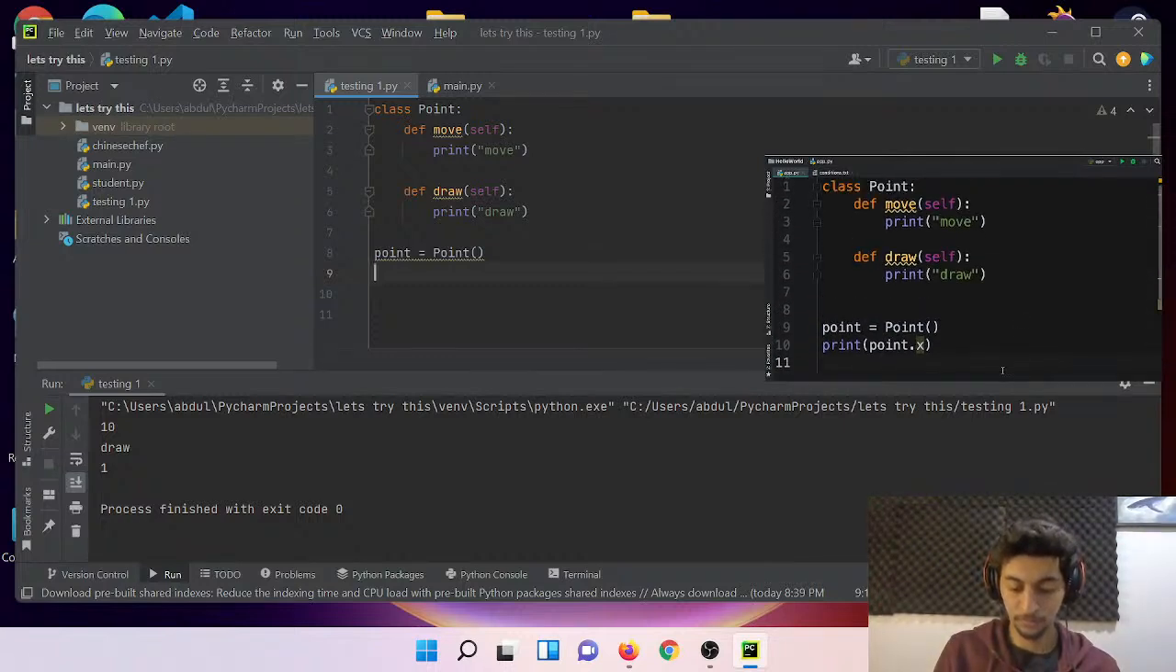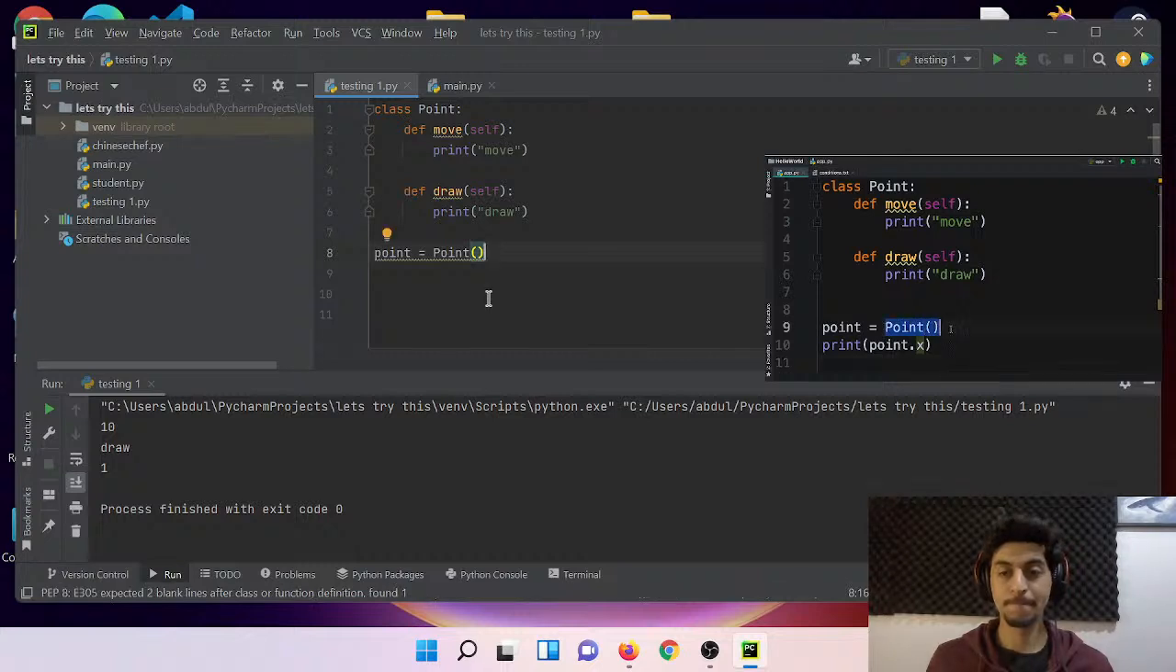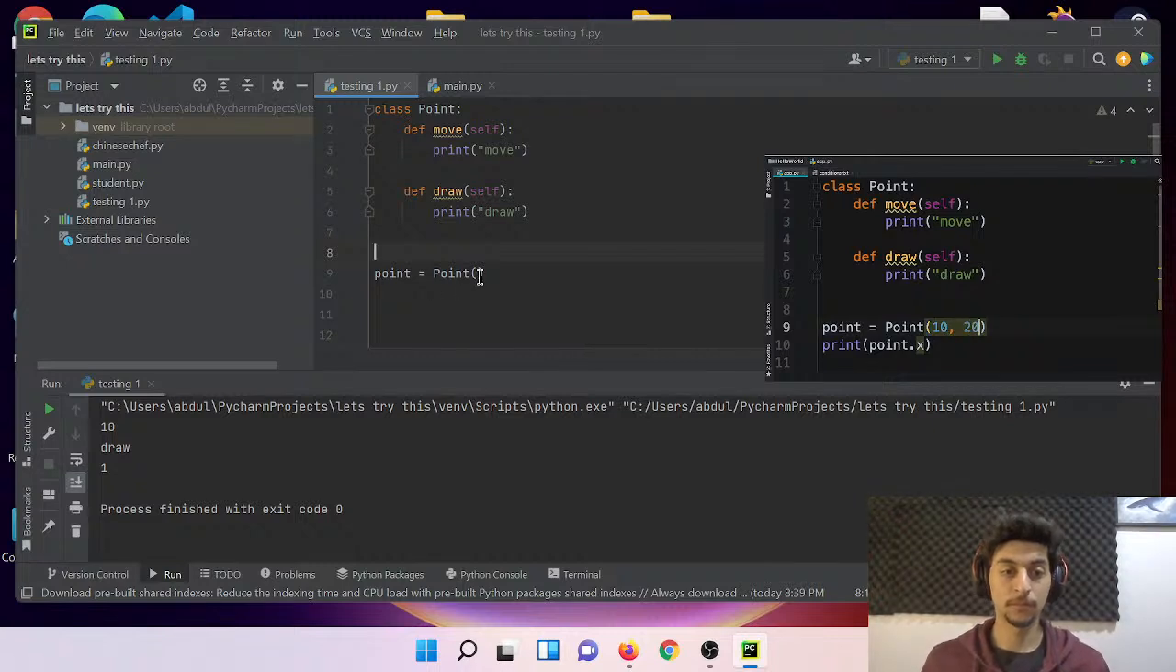It is possible to have a point object without an x or y coordinate. And that doesn't really make sense, because whenever we talk about a point, we need to know where that point is located. To solve this problem, we use a constructor. A constructor is a function that gets called at the time of creating an object. So here on line 9, when creating this point object, we want to pass values for the x and y coordinates, let's say 10 and 20. And the point object that we get here will have its x and y coordinates initialized.